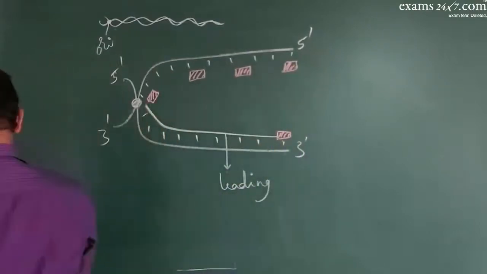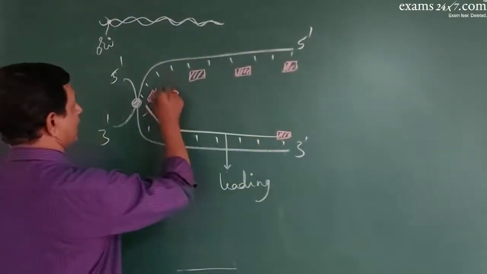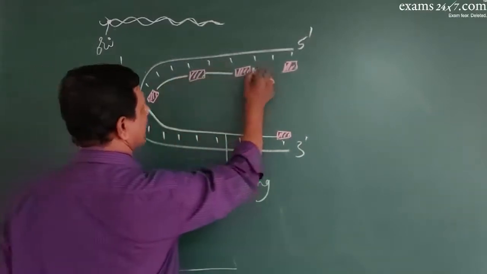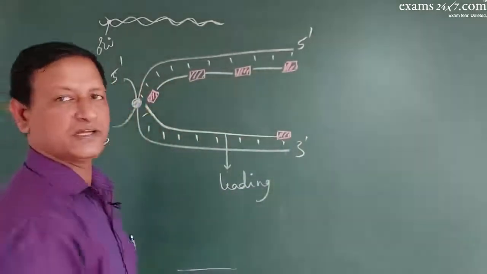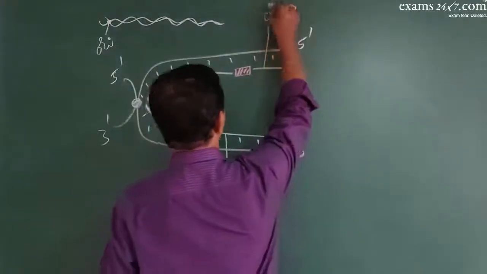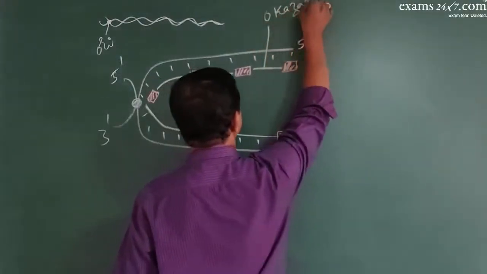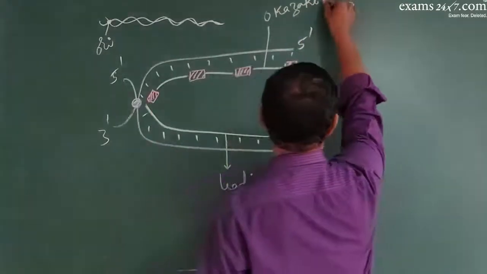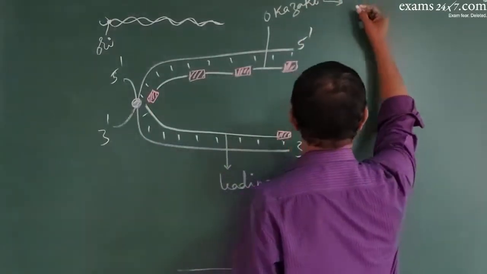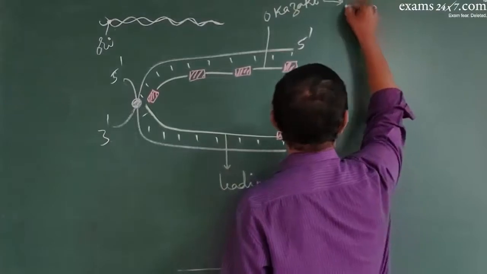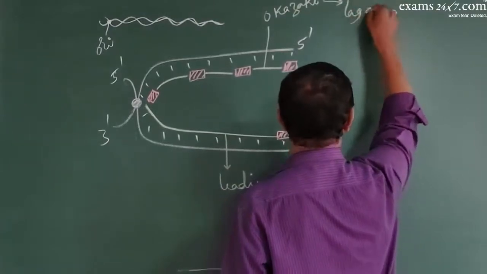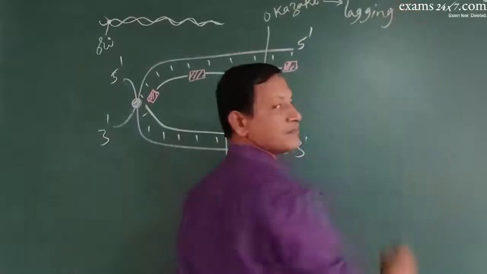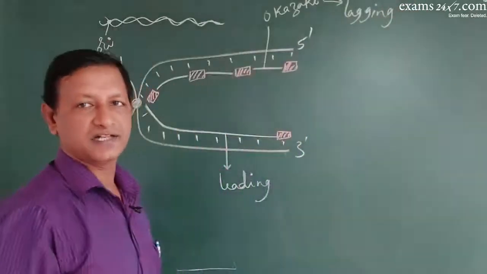In between these primers, short fragments of DNA are formed, and these are called Okazaki fragments. These Okazaki fragments later get ligated to each other to form a lagging strand.